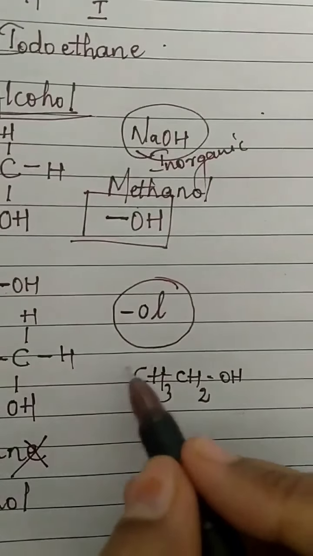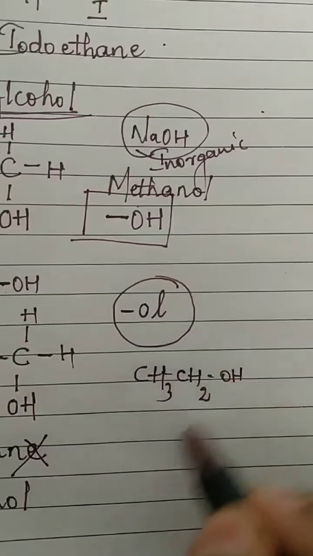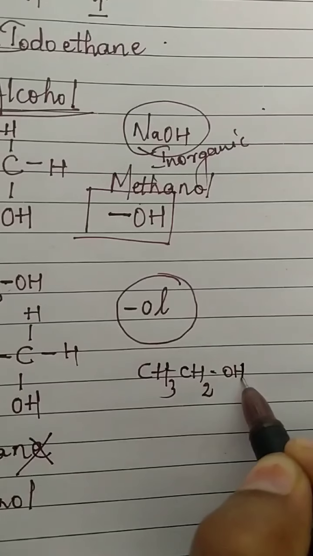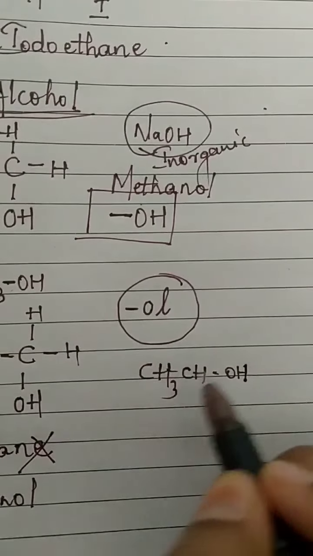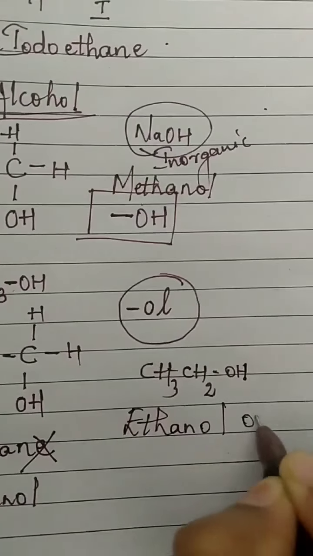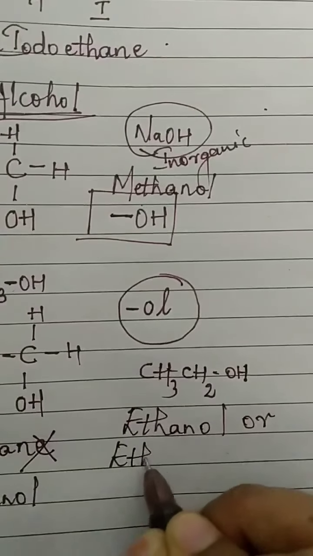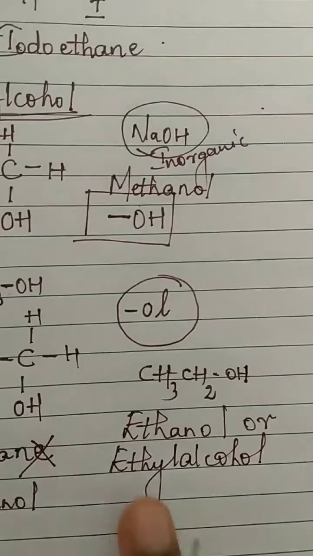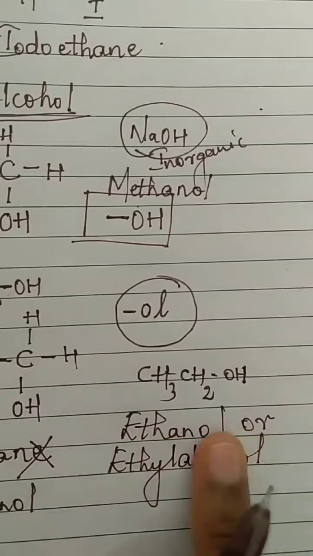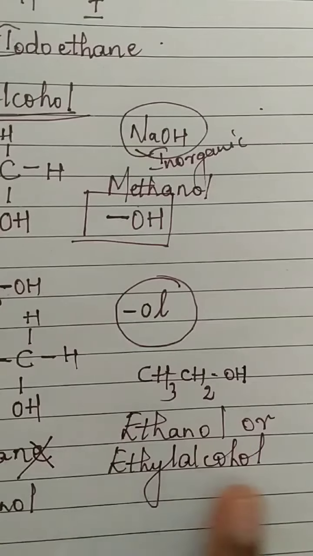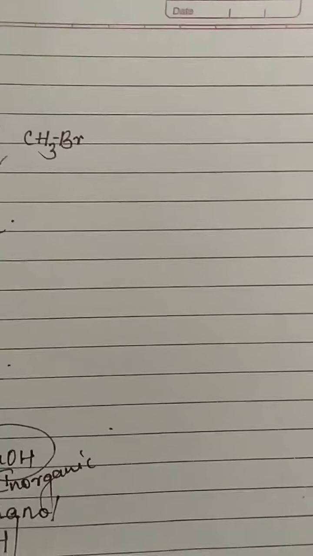So you can see here, this CH3, CH2 is called the ethyl group. What came with the ethyl group? OH, that is alcohol. So this can be called ethanol, or if you see somewhere ethyl alcohol, that is also correct. This way of naming is also correct. This is commonly called ethanol, but this way you have to give it the proper name. Understanding? Same way you can write the formula for propanol, butanol.